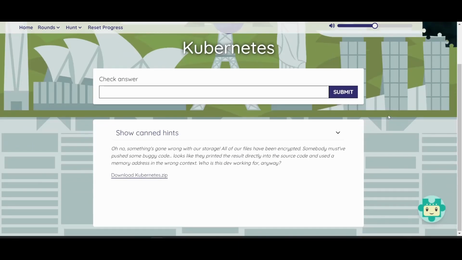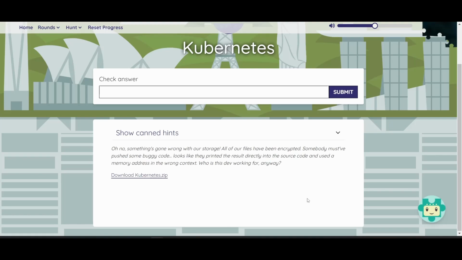So let's read this flavor text down here. Oh no, something's gone wrong with our storage. All of our files have been encrypted. Somebody must have pushed some buggy code. Looks like they printed the result directly into the source code and used the memory address in the wrong context. Who is this dev working for anyway?